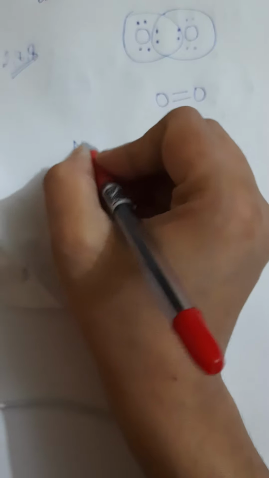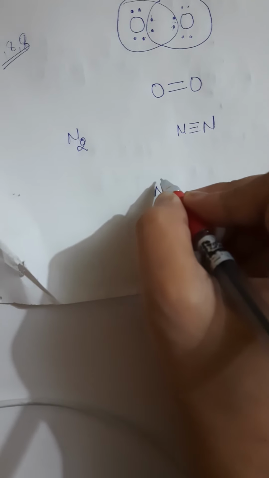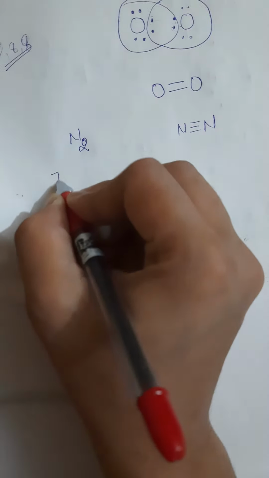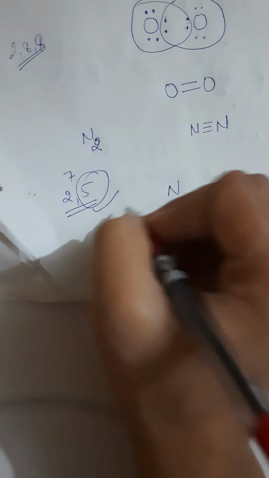Next is nitrogen. In the case of nitrogen, it is a triple bond. Nitrogen has atomic number 7, so we can write 2 5, and valence electrons are 5.